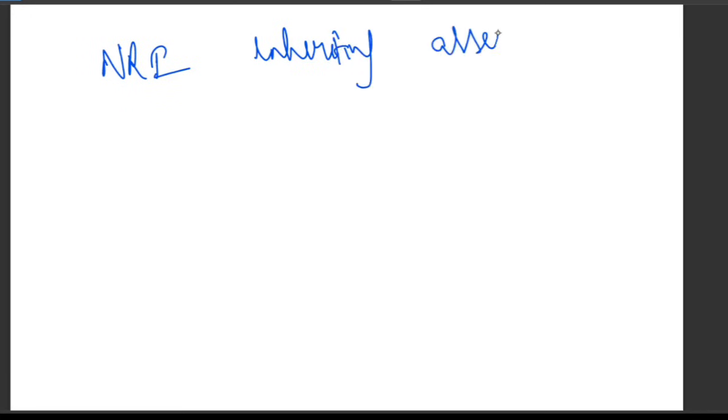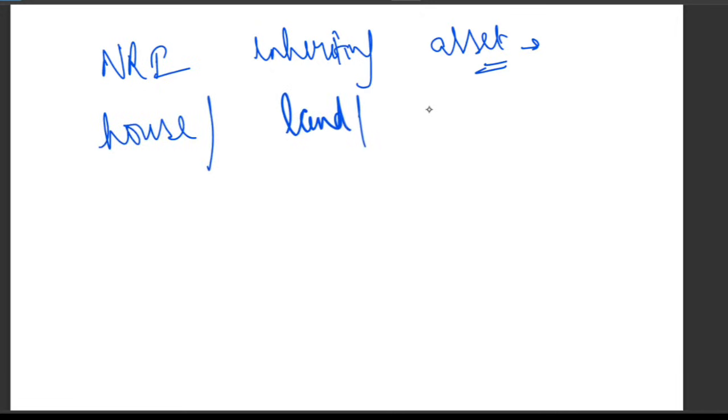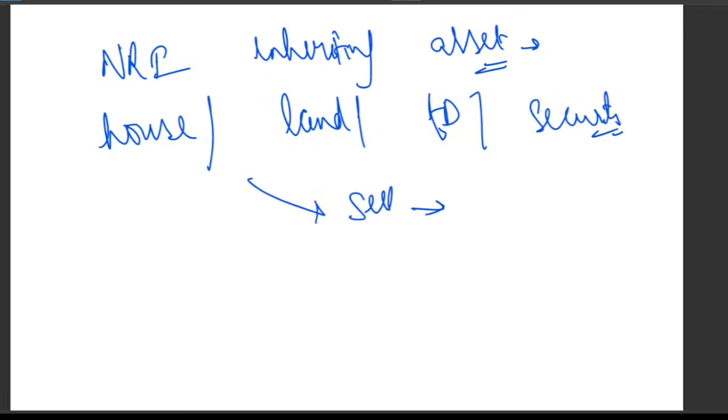Whenever an NRI inherits an asset in India, suppose there is an NRI, and what is he doing? Inheriting an asset. Where? In India. For example, he may inherit a house, land, a fixed deposit, or securities, and later sell those assets. After inheriting, he is selling those assets. The sale proceeds are normally credited to the NRO account. You know it very well. Now FEMA clearly allows an NRI to take that money outside India, but only up to a prescribed yearly limit with proper documentation.